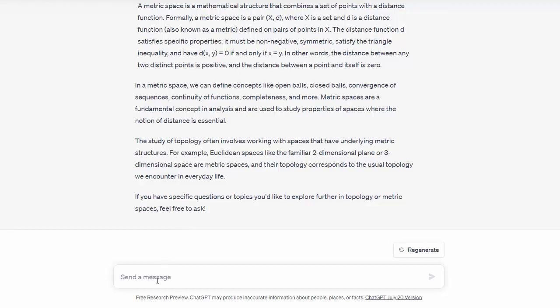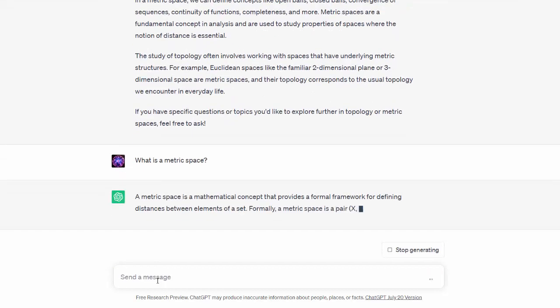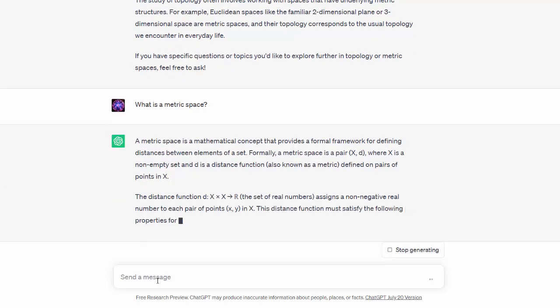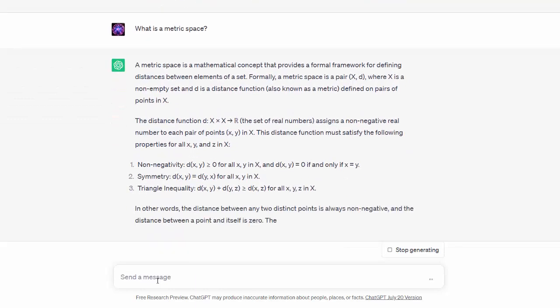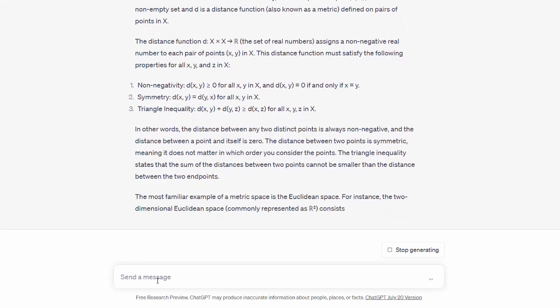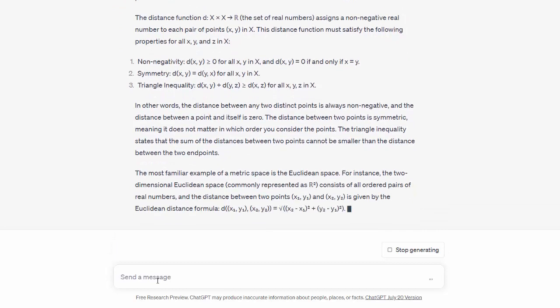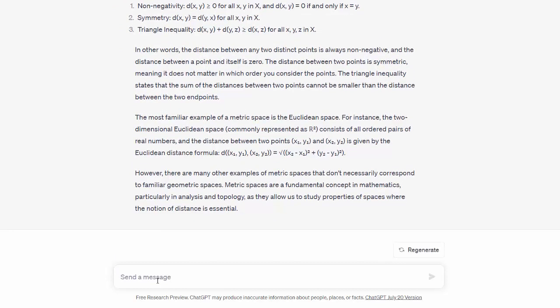I'll ask it a few questions. What is a metric space? It says what a metric space is informally, and then it also gives me the three defining properties. Okay, that's interesting. And it also gives me some formulae as well.